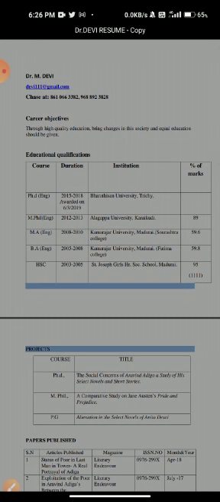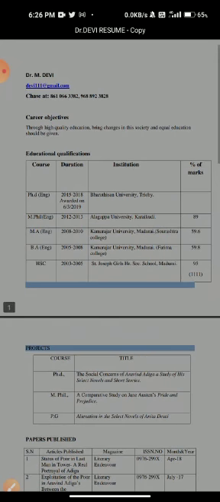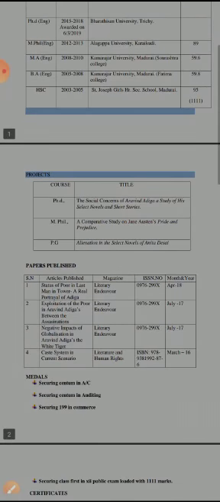Next one, career objective. It is nothing but our aim, that is the candidate's aim, and what we want to do. That is our career objective. And then the third one is our educational qualifications and then projects. After completing this course, that is BE, you can write your project, but now we cannot write that, so you have to assume which will be your mini project and your project. That thing you will write.